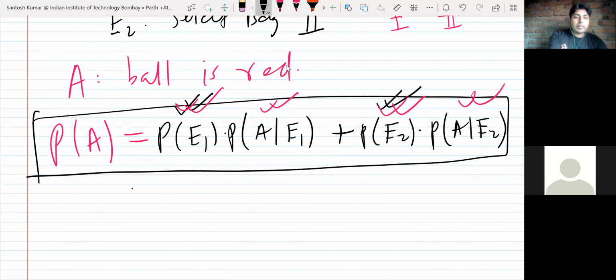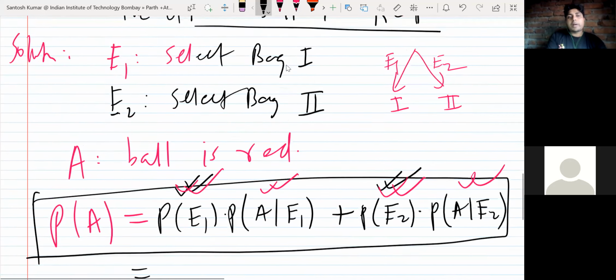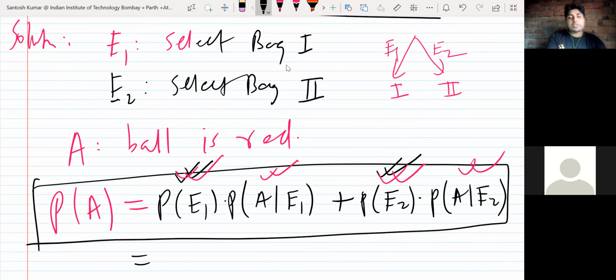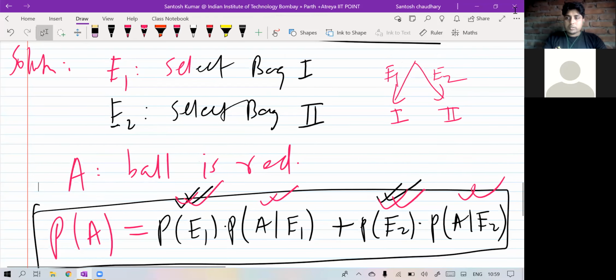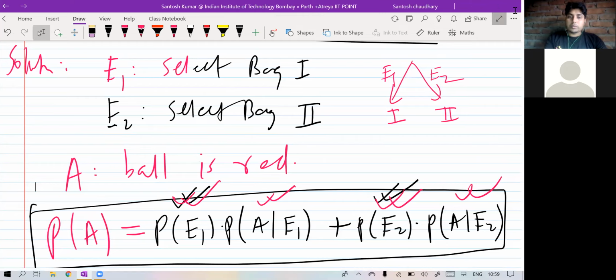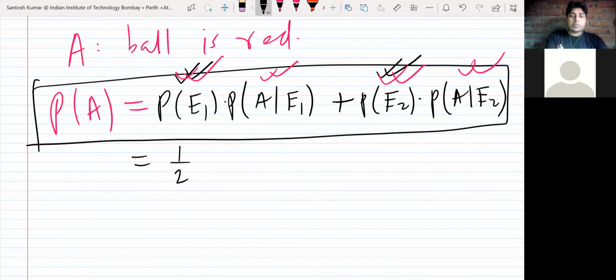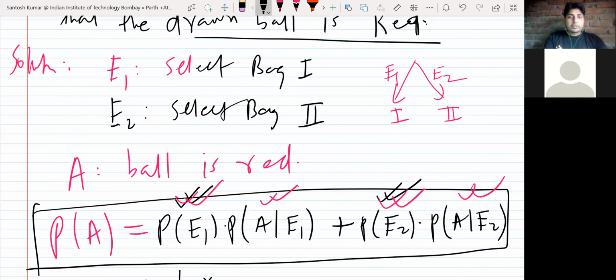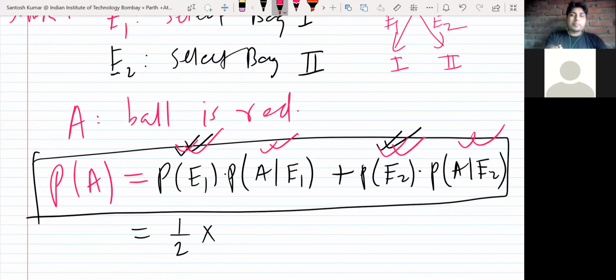So tell me, what is the probability of E1? You have two bags, and you want to select bag 1. Out of two bags, what is the chance that you will select bag 1? Yes, it is 1/2. So the probability of E1 will be 1/2 because you have two bags and you want to select the first bag, so it's 1 out of 2. Now I need the probability of A given E1.